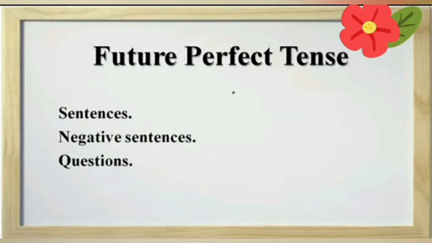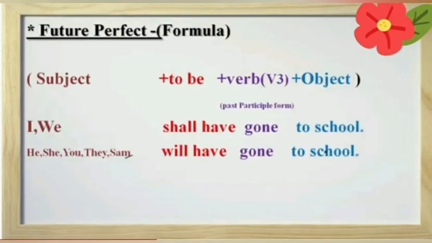Kinds of sentences in future perfect tense. Positive sentences, that is also called as affirmative sentences. Then negative sentences. And then interrogative sentences, that are also known as question sentences.